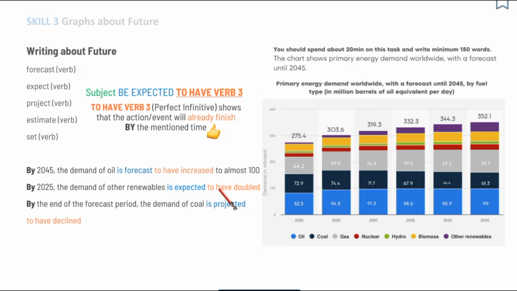In the next example, we say by 2025, the demand of other renewables is expected to have doubled. Again, this action, the doubling, will already finish by the time 2025 starts. And finally, by the end of the forecast period, the demand of coal is projected to have declined. Again, the decline will already finish by the end of the period. And that's why we're using this to have declined.